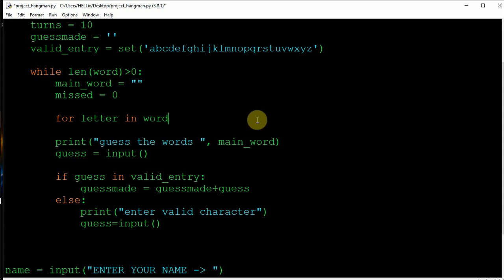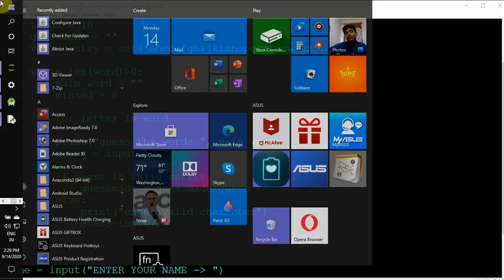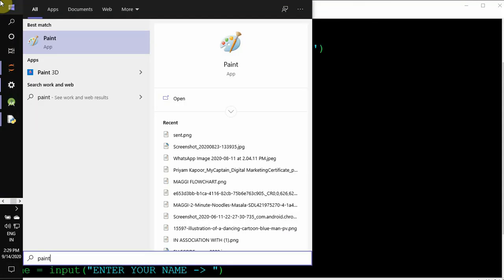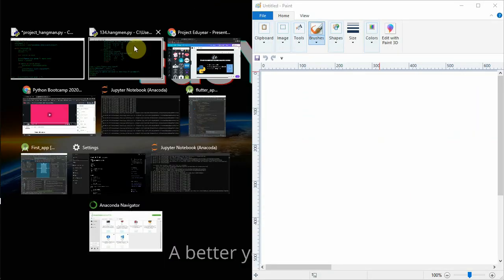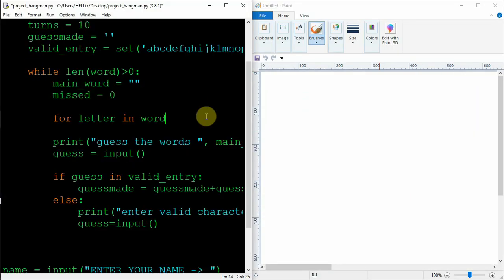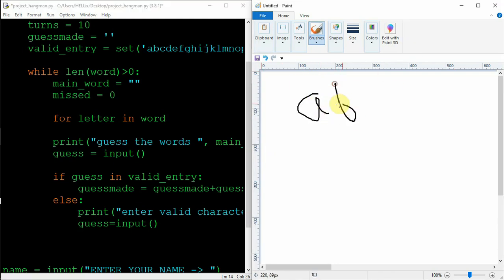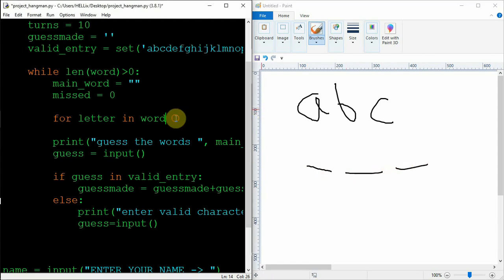So for example, for an instance, if I tell you using paint, that will be pretty much easy. So see, let's make it small this side, and I have my hangman this side. Okay, so for example, I had a word A, B, C. So first of all, I'll show the thing like this. Okay, so for showing this thing, I will use this.